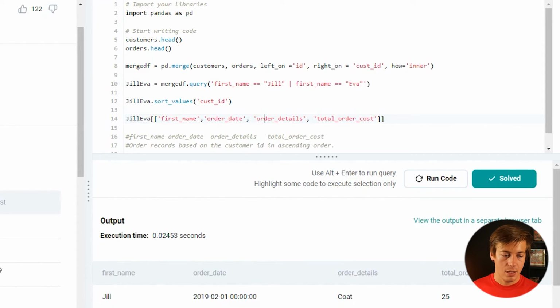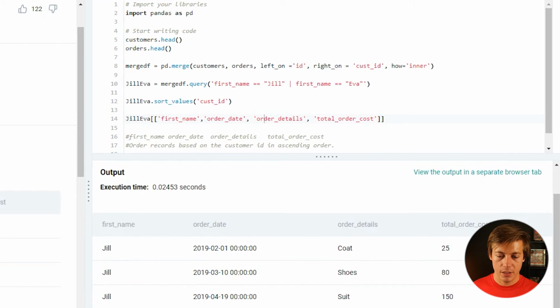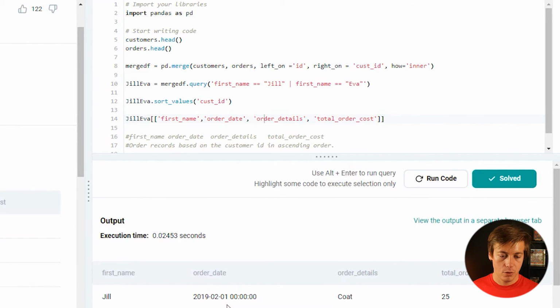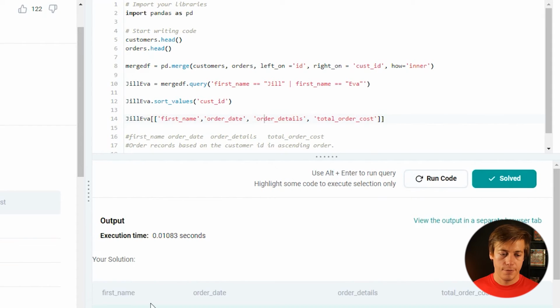And it does. And 25, 80, 150, 50, 30, all there. And we have order date on that side of things. So I think that should be that. Click solve, and it's been 100% correct. So just sort values here because we're not going to grab that column over here at the very end.